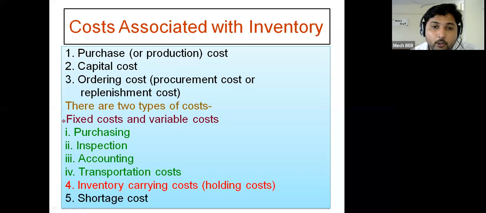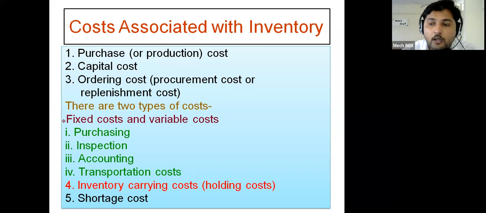Okay, or inventory cost. Then the third type of cost is ordering cost, which is also called the procurement cost or the replenishment cost. So there are three names for this particular cost: ordering cost, procurement cost, or replenishment cost. So what is meant by ordering cost?